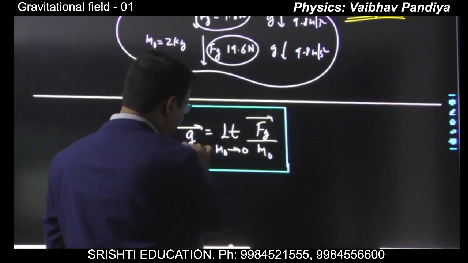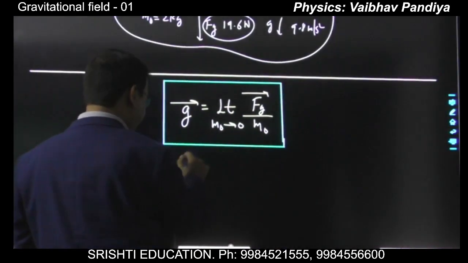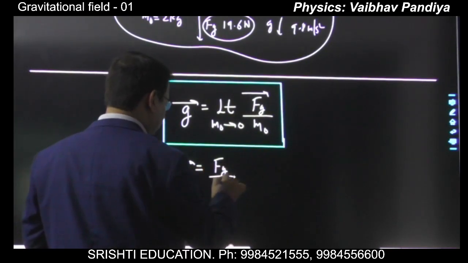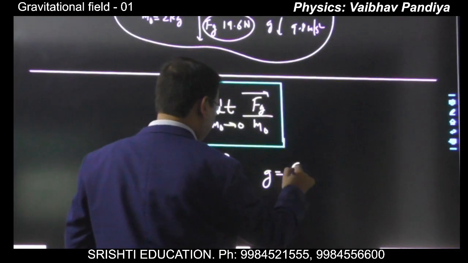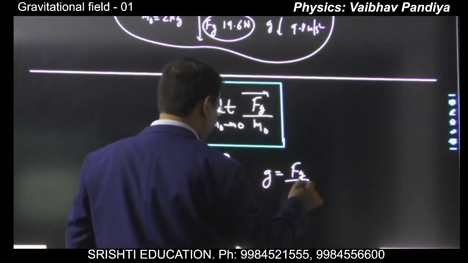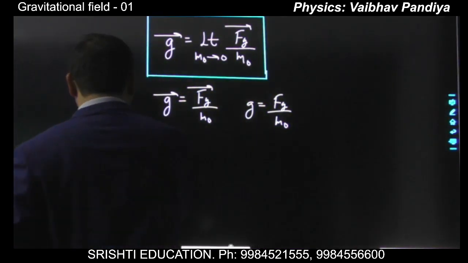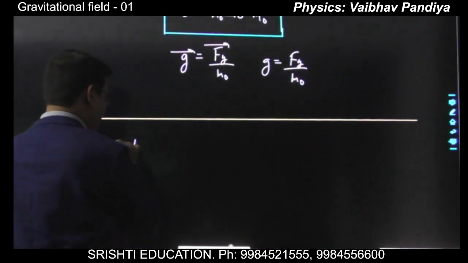So ideally, we will write the equation like this. But for measurement, as I told you, we will always write like this. Okay? And if you want to find the magnitude, it will be Fg by m naught. So suppose I give you one problem that to measure the gravitational field at P,